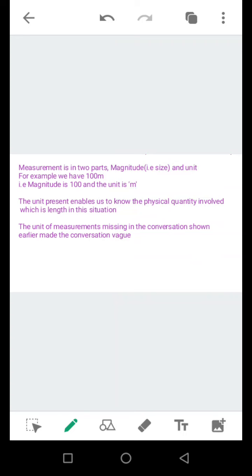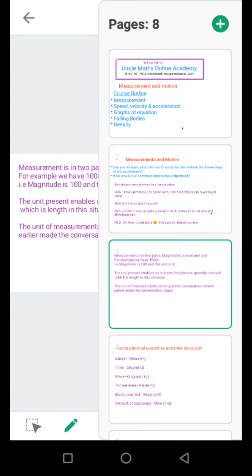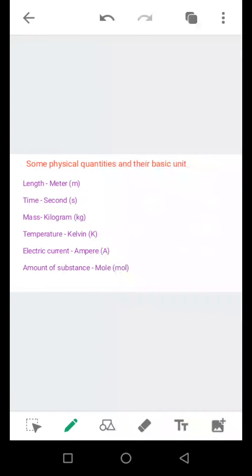So back to the former conversation between the two friends. His measurements had magnitude, but the units were missing, which made the conversation vague. Let's proceed to the next slide.